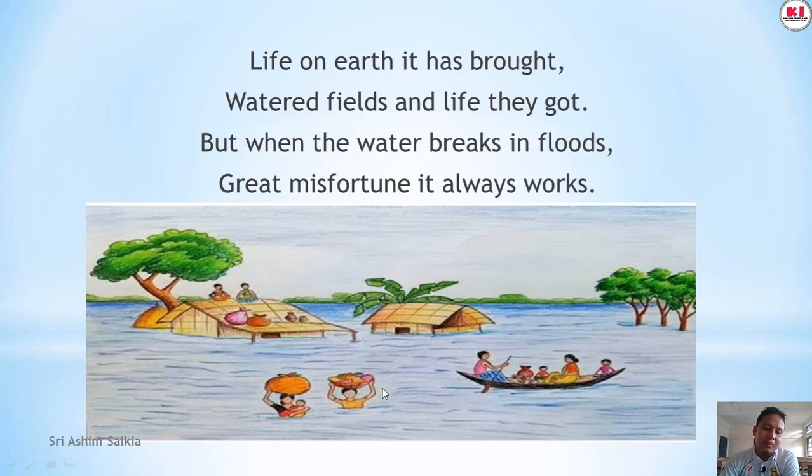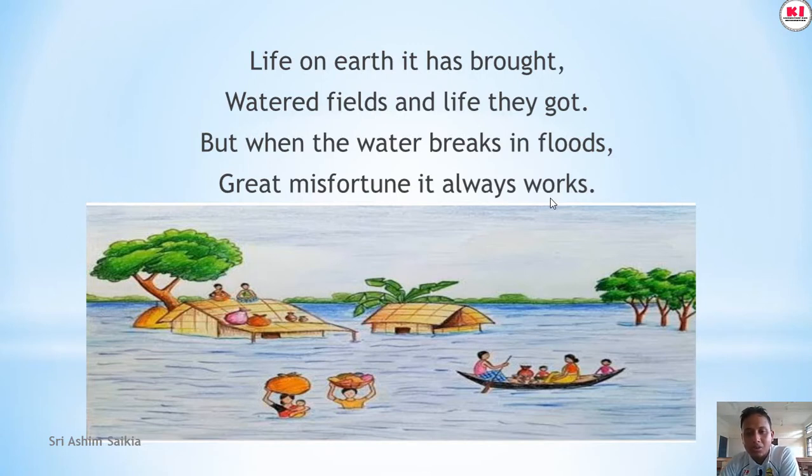See how the people survive in this picture. Somebody is sitting on the roof of the house. Look here, they are carrying some food items and walking through the water, and somebody is moving from one place to another using a boat. This is the problem situation when a flood comes to a place. Great misfortunes it always works. This is a very beautiful poem.